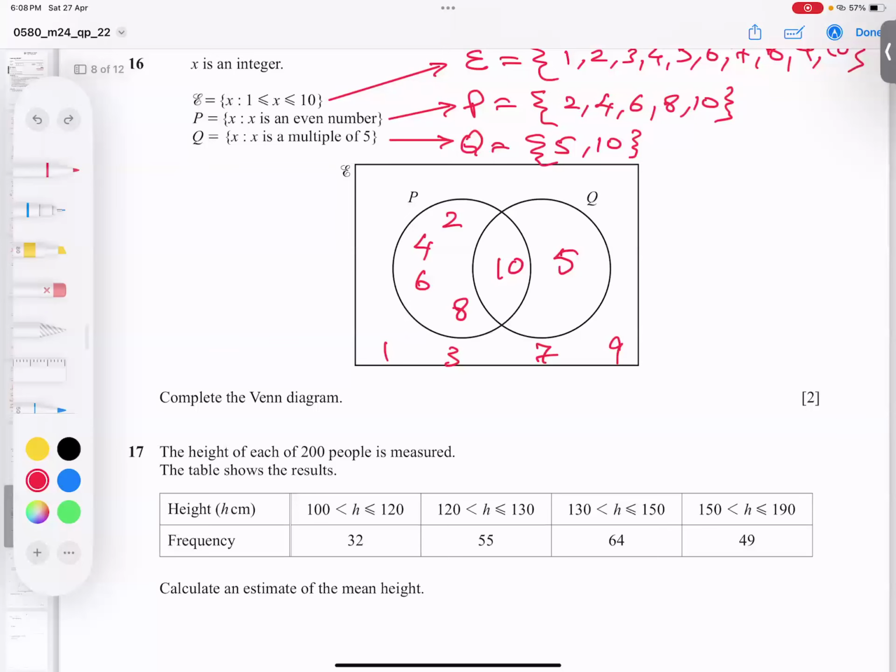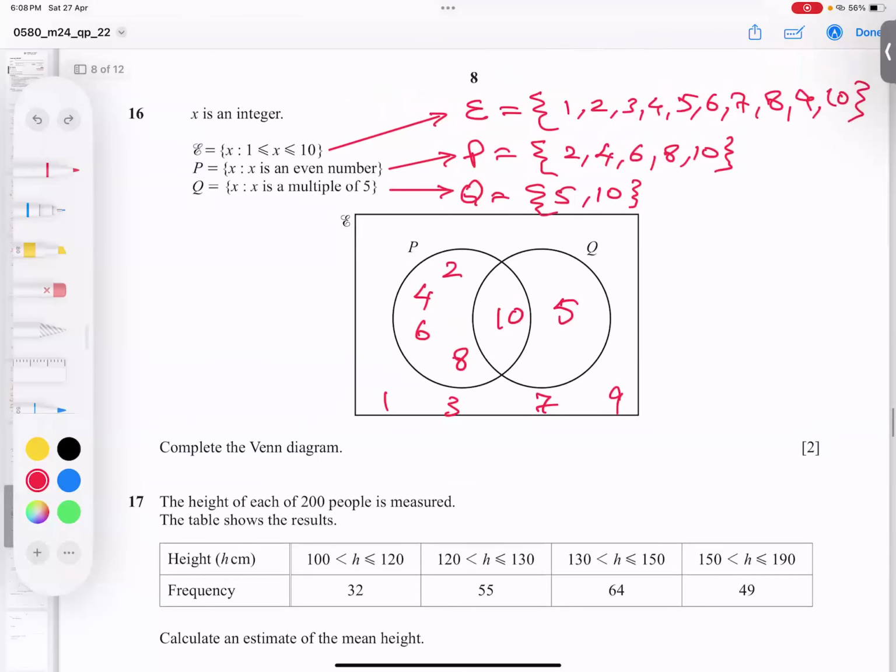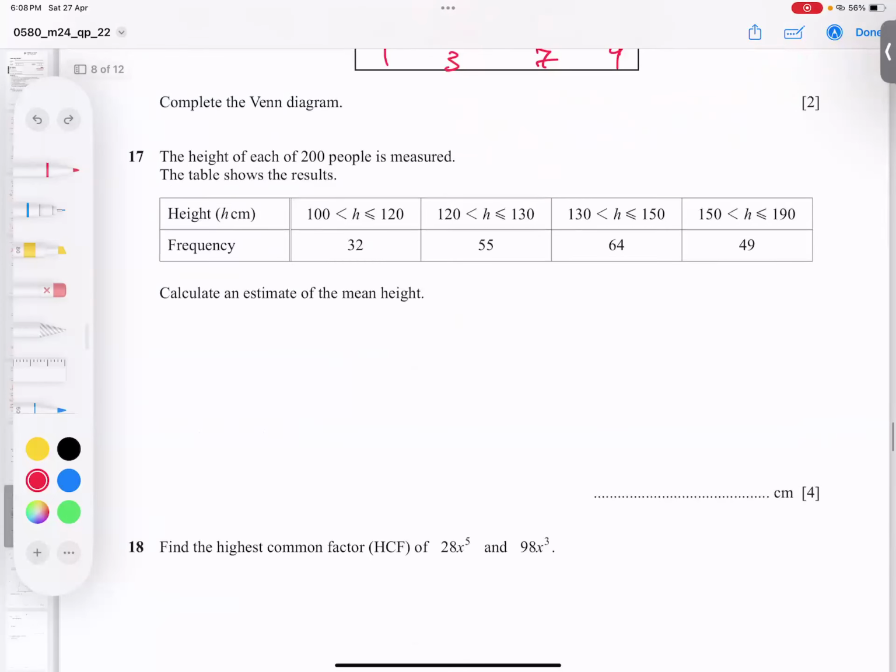Okay, students, I hope you got the point. Again, summary: start from the middle part, then here, and then outside. Don't forget this order. So what is the mean height, students? I will find the average and write X. X is called the mid-class. I write it there to save my time and space. Midpoint is represented by X, and frequency stands for F.